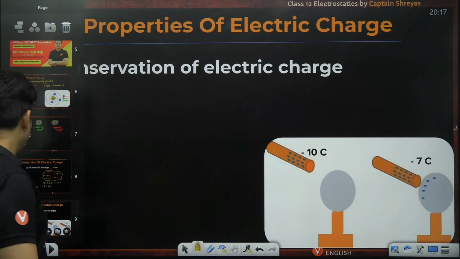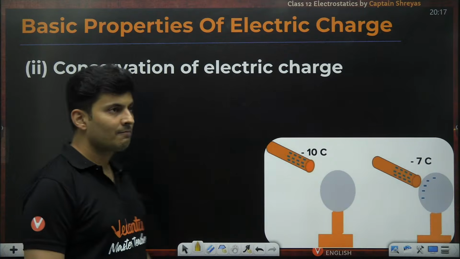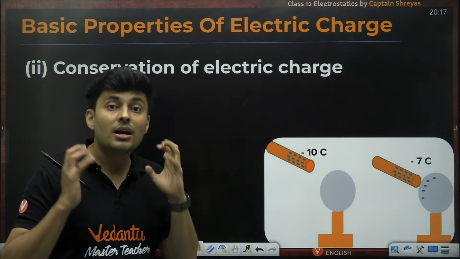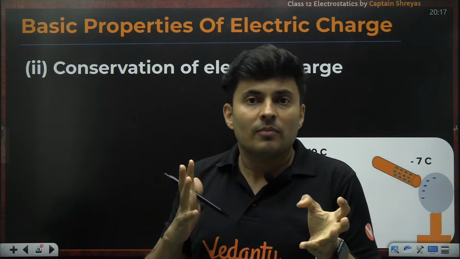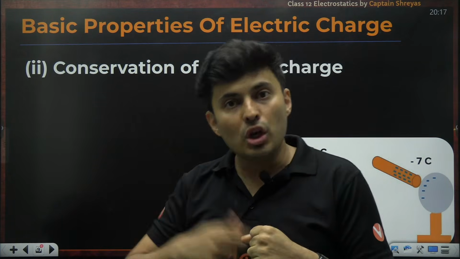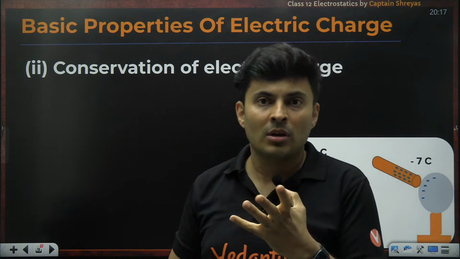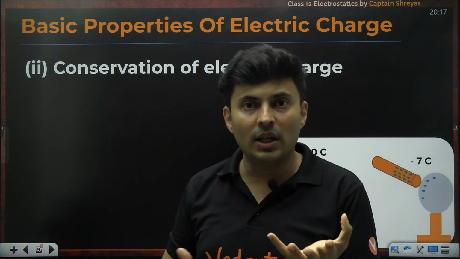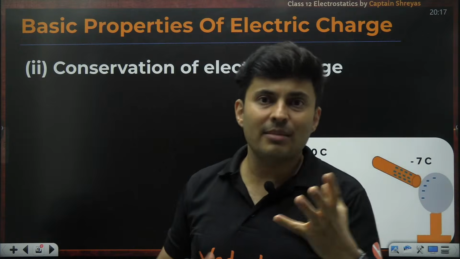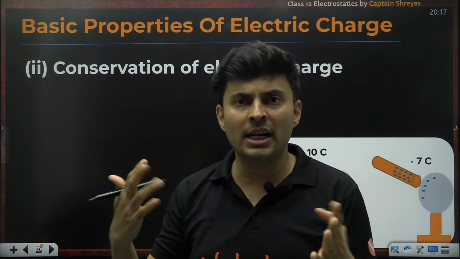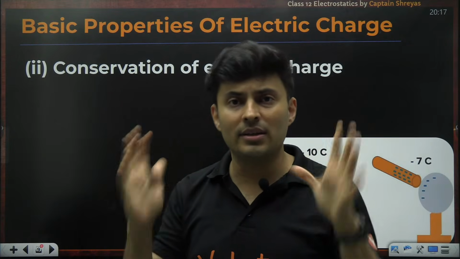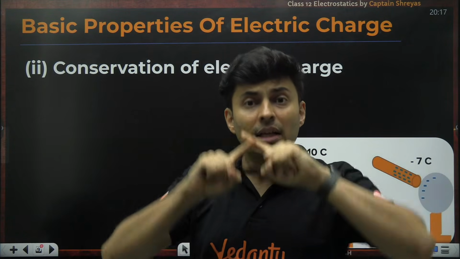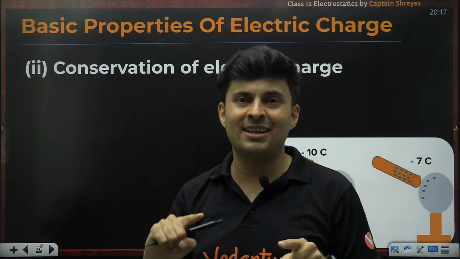Now, the next property is the conservation of charge, meaning you cannot create new total charge or destroy the total charge. If you create some positive, an equal amount of negative will be created to balance it out. So the total charge will always be constant, and not just that, it should be constant in an isolated system.